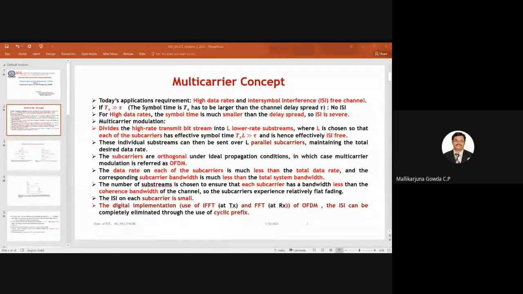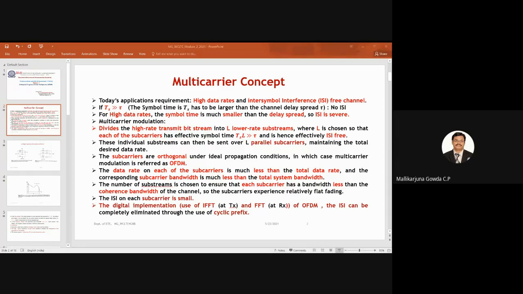Today's applications require high data rate and a channel free from intersymbol interference. The channel will be free from intersymbol interference when the symbol duration is much greater than the channel delay spread.